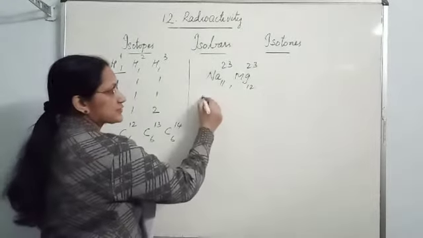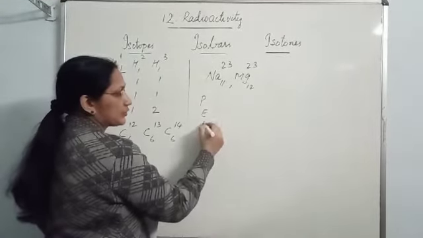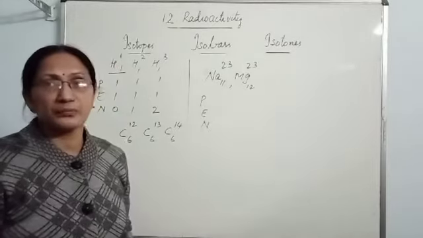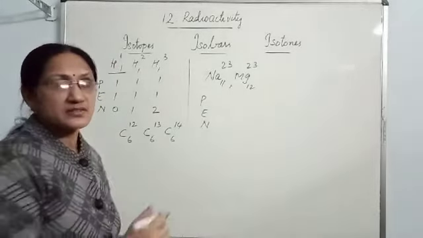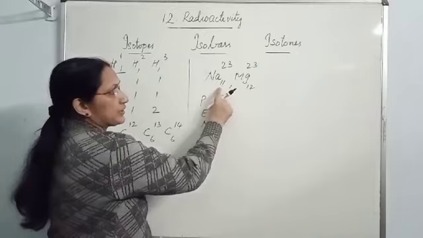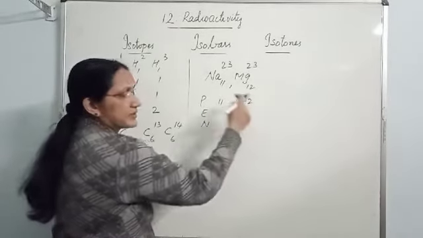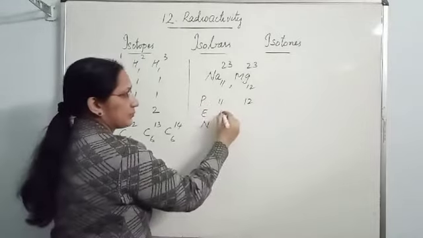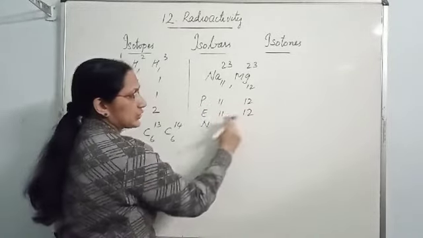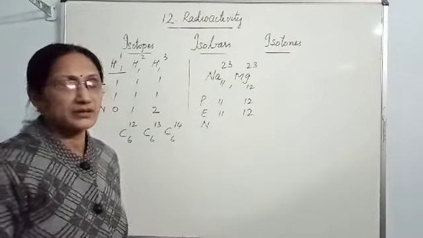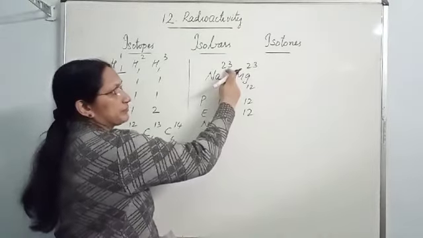In case of isobars, how are the proton, electron and neutron numbers? Let us analyze this example. The proton number in this atom is 11, here it is 12. The proton number is different. The electron number is the same as the proton number, so the electron number is also different. What about the neutron number?